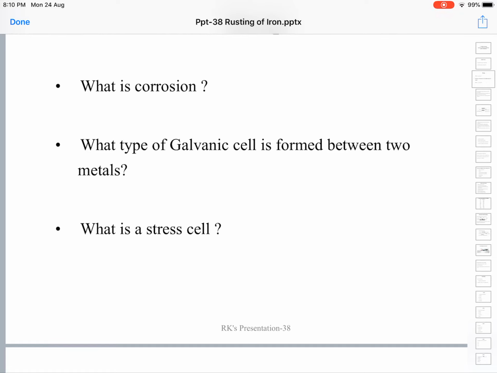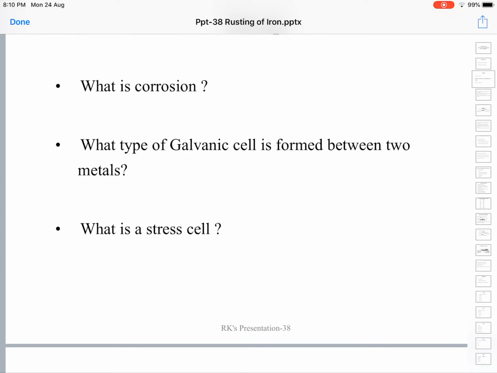This happens only in the presence of a conducting medium like an electrolyte solution, which is usually present by default. The metal higher in the series forms the anode because it is more reactive. The one lower forms the cathode.